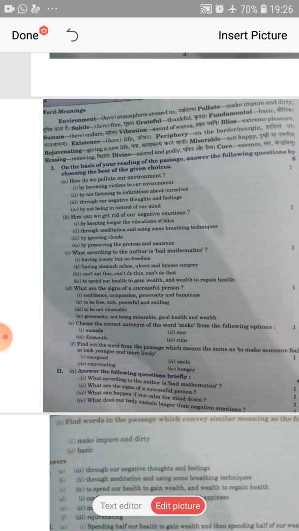What according to the author is bad mathematics? What are the signs of a successful person? Choose the correct antonym to the word make. Find out the word from the passage which means the same as to make something feel or look younger and more lively. What can happen if you calm the mind down? What does our body sustain longer than negative emotions?